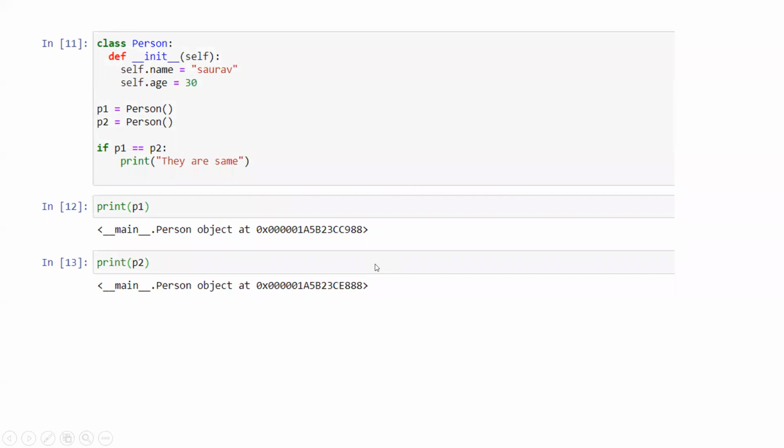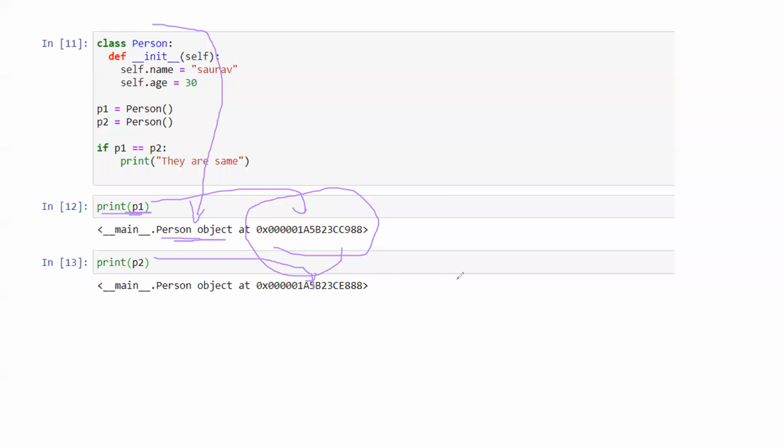Now see this. I'm just taking an example in the Jupyter notebook. When we do this and print P1, what do we get? It's a person object, because this person class is here, and it is returning its address. Print P1 is returning an address, and P2 is returning an address. It is not returning anything else. So you are comparing this address to this address, and both are different. Is it 988? It is 888. This is CC, this is CE. It's in hexadecimal format. These are not equal. So there will be no output.